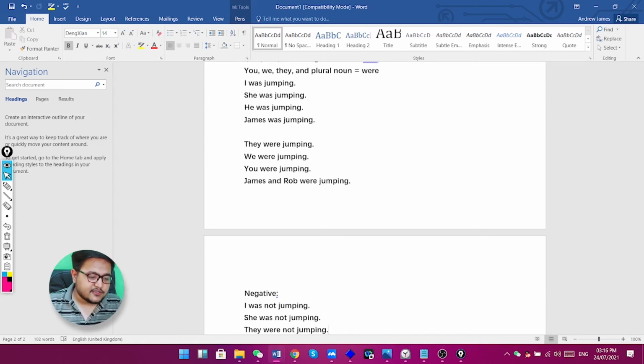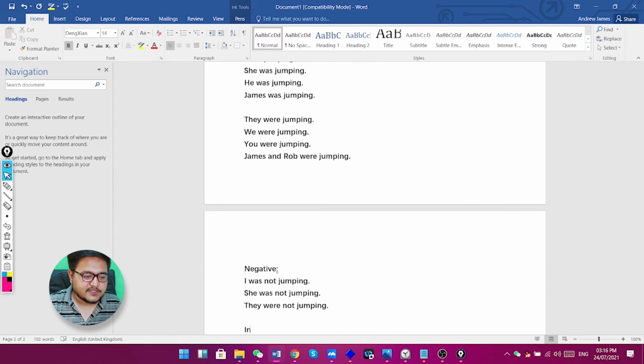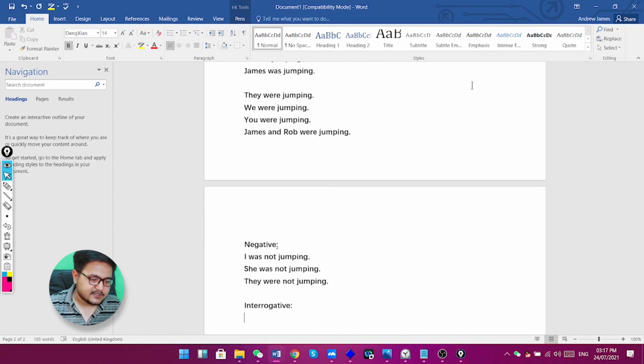And now let's go to our interrogative sentences, or the question sentences. The question sentences will be: were they jumping? You just put was or were at the beginning of the sentence, and that makes the past continuous.